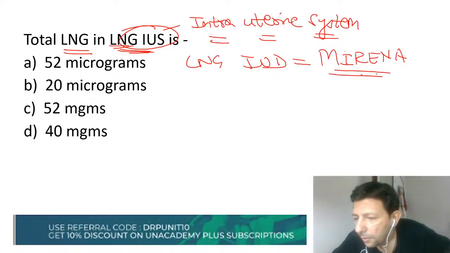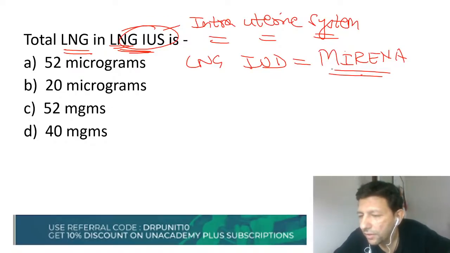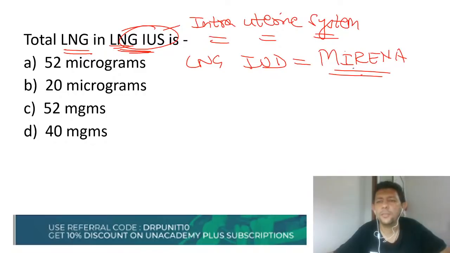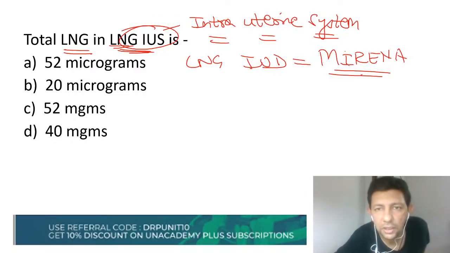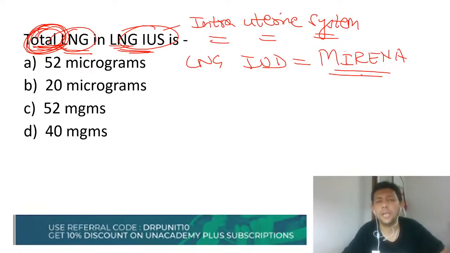Beta Narasimha Naidu, you made a slight mistake, and Selvin Cham, you also made a mistake. Why? Because this is a very tricky MCQ. Please pay careful attention. There are 2 separate MCQs. Why have I selected this MCQ? Because it's a tricky MCQ and many students are likely to make a mistake. Total content of LNG has been asked to you. So first remember the different names.